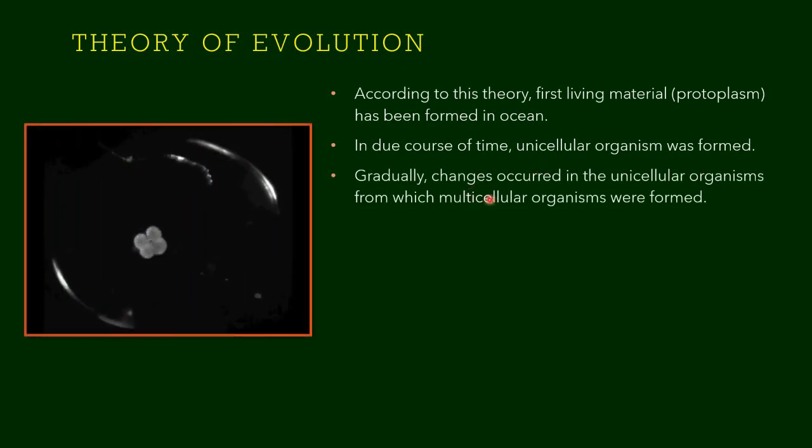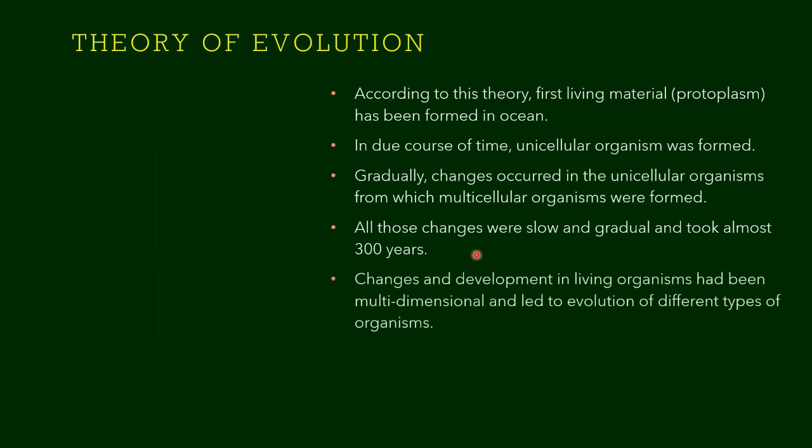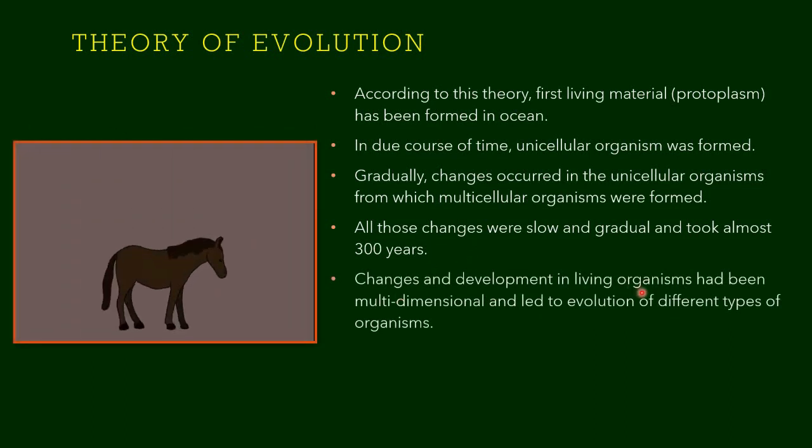But gradually changes occurred in the unicellular organisms. They started to adapt more and more to the environment. There was more interaction between the cells. So the unicellular organism became a multicellular organism. All those changes were very, very slow and it took almost 300 years. The changes and development in living organisms have been multidimensional in every part of the cell, and this led to the evolution of different types of organisms.